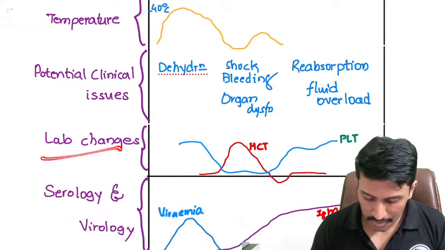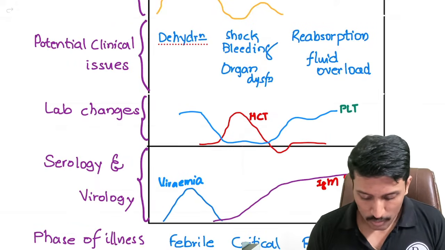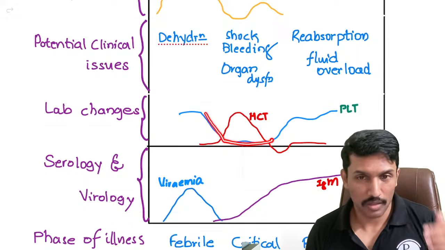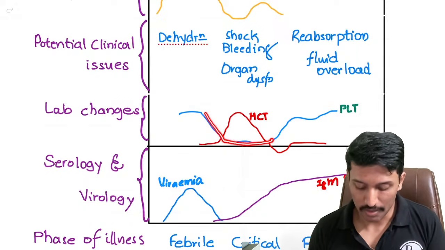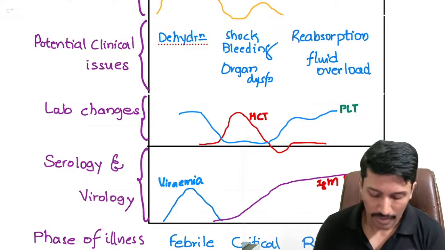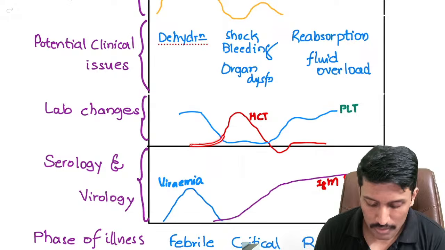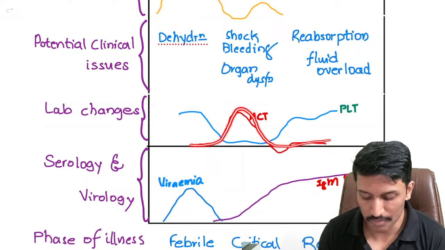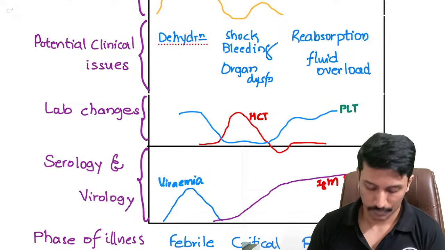With respect to laboratory changes, the platelet count starts dropping after the febrile phase, remains low, may reach a very low level during the critical phase, and then eventually starts rising during the recovery phase. And because capillary leak happens in the critical phase, the hematocrit starts rising in the critical phase and then gets normalized during the recovery phase.